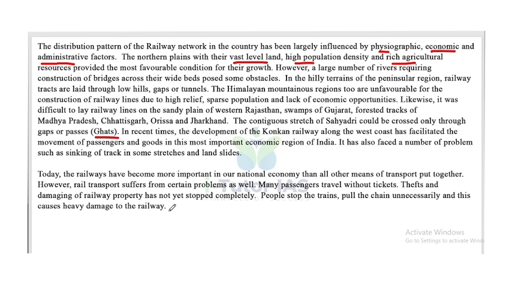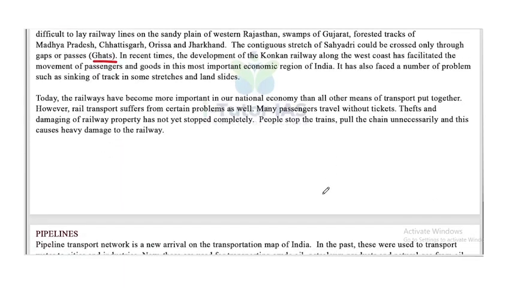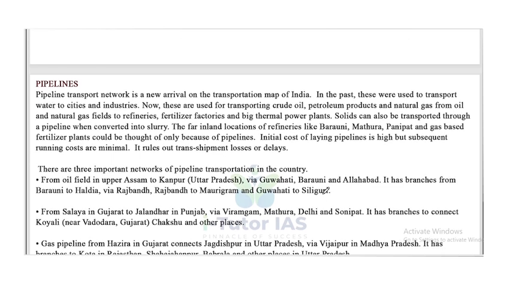So these are some important problems faced by the railway today. Now, moving forward, pipelines. Pipeline transport network is a new arrival of the transportation map in India. In the past, these were used to transport water to cities and industries.